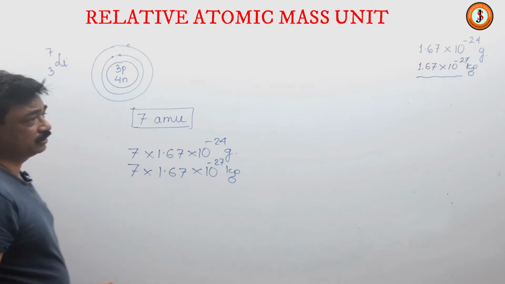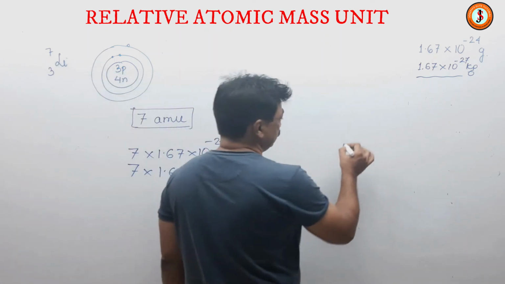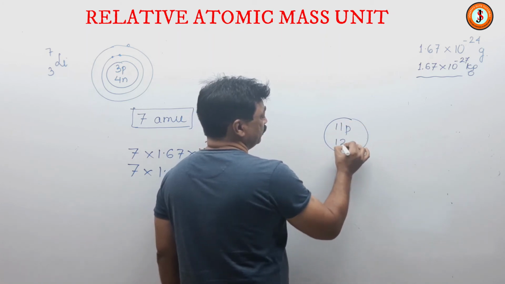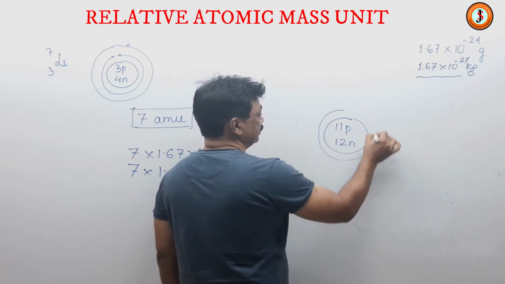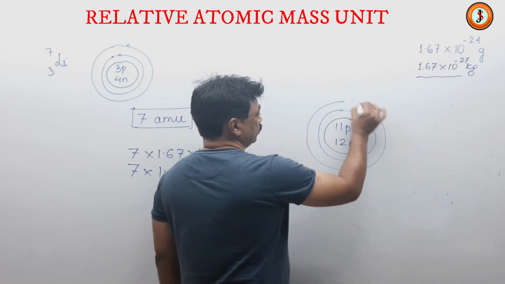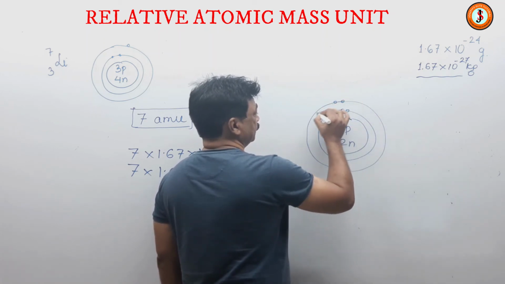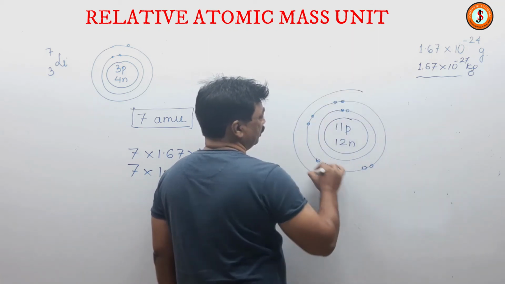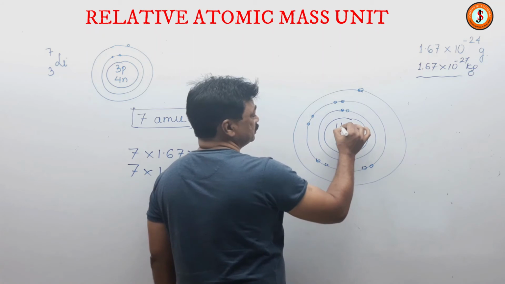Suppose I take up sodium now. Sodium contains 11 protons and 12 neutrons, and its atom has 2, 8 and 1 electrons. Electrons we do not consider at all, we just add these.